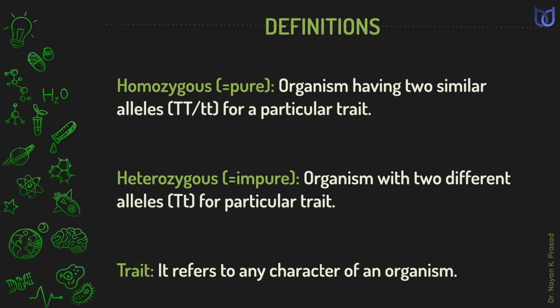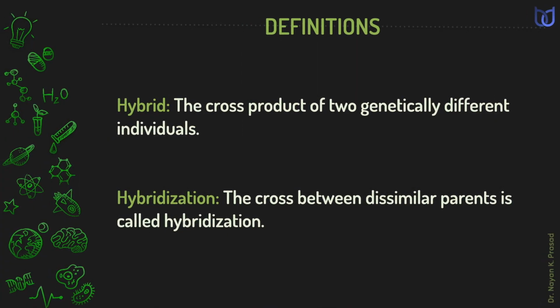One other term is trait. It refers to any character of an organism. If we say tall plant, then it is one of the traits, short plant another trait. The members of F1 generation are called hybrids. Hybrids are the cross product of two genetically different individuals. Hybrids are heterozygous, and hybridization is the process of producing hybrids. So, we define hybridization as the cross between two dissimilar parents.